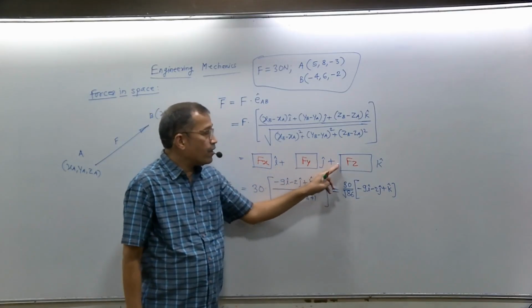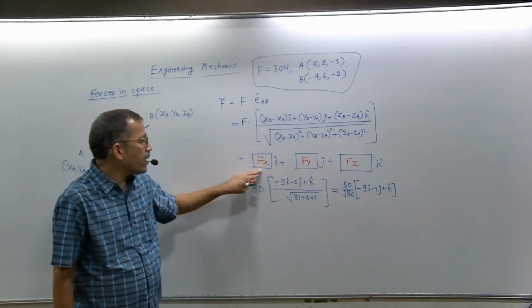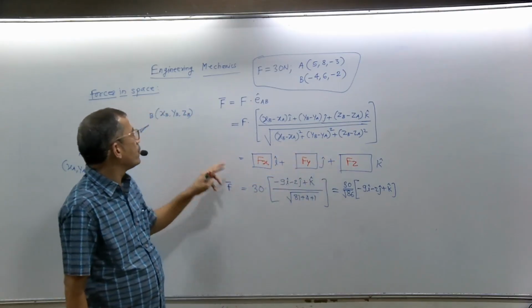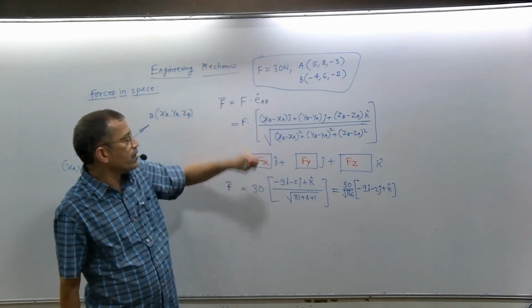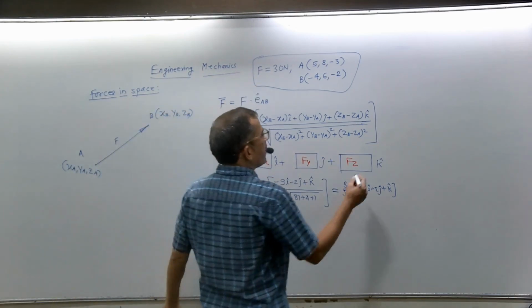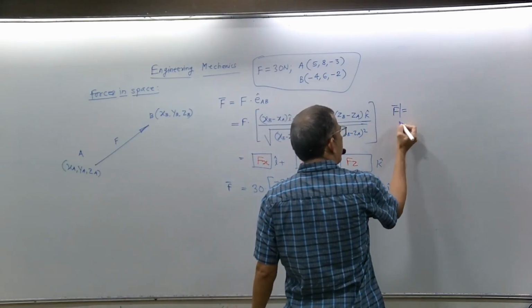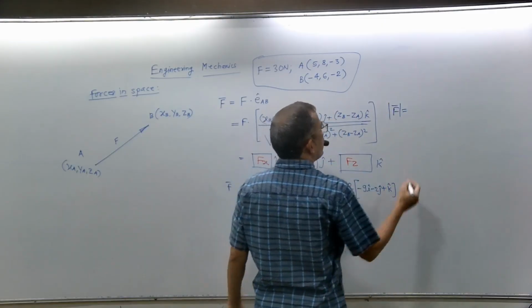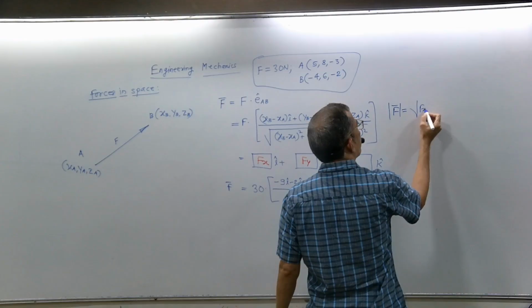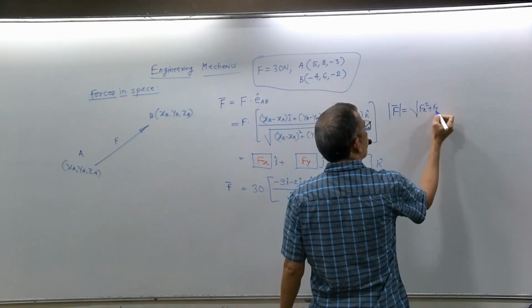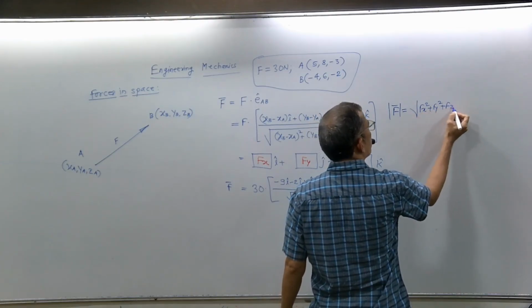Once you get all the components, you can try the resultant force. If you find it, you must get magnitude equal to 30 Newton. That means the magnitude of force F, or mod of F bar, is root of Fx square plus Fy square plus Fz square.